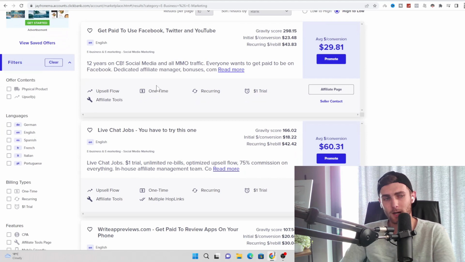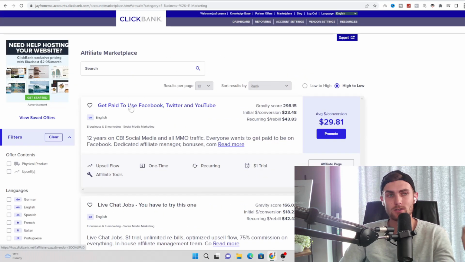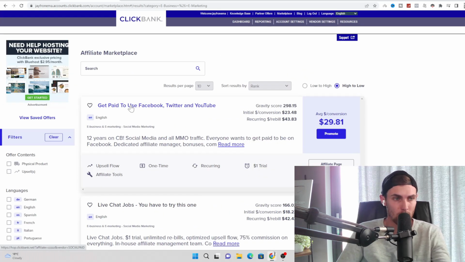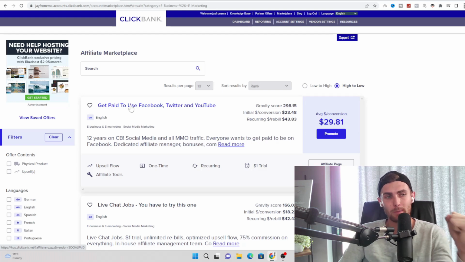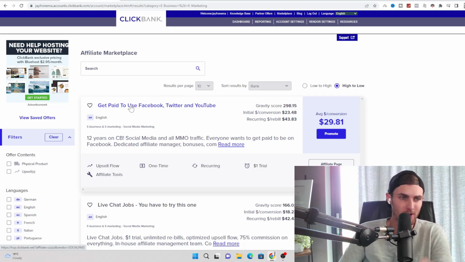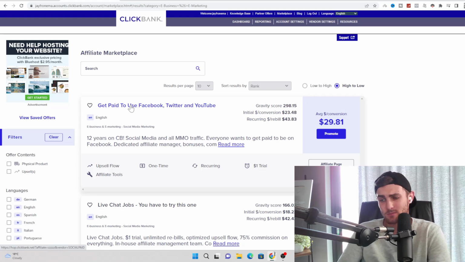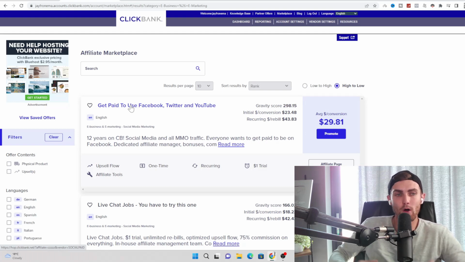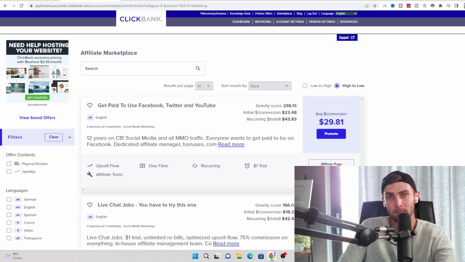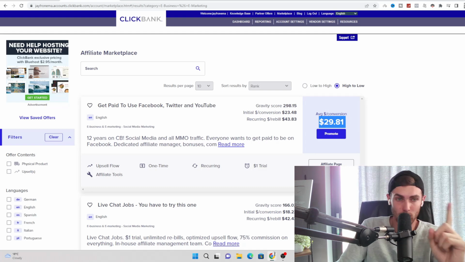So the exact product that I'm going to be using is called Get Paid to Use Facebook, Twitter, and YouTube, which is essentially a company where people can sign up to their platform and they will give people returns on the investment by giving them social media jobs, whether it's just posting normally or whether it's managing a Facebook page for them or an Instagram page for them, and people will get paid money for that.